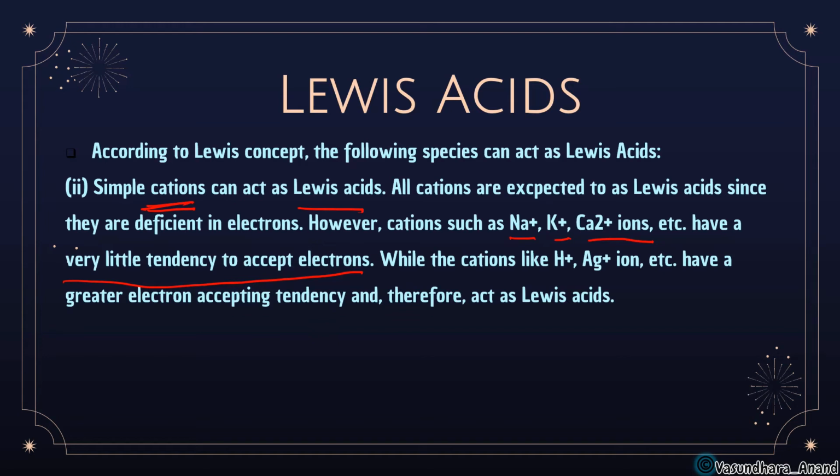While cations like H plus, Ag plus ion, etc. have a greater electron accepting tendency and therefore act as a Lewis acid. Ag plus with 2NH3, we can see that this NH3 will donate 2 lone pairs to this, and it is going to form a coordinate bond. A complex it will form.